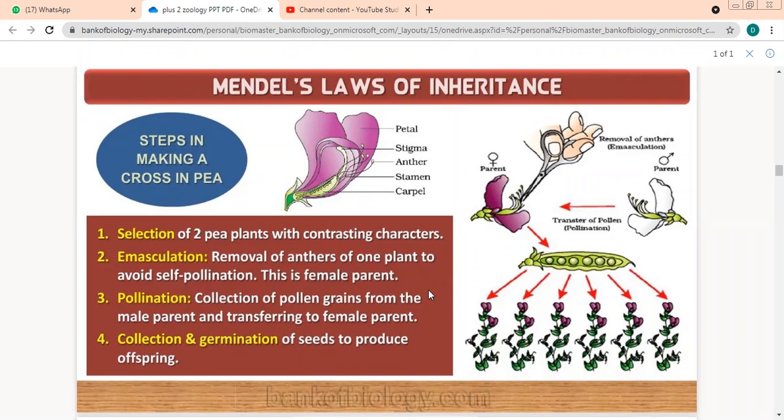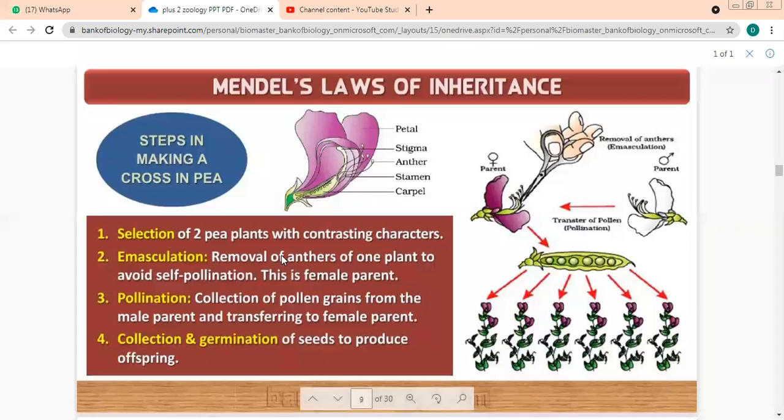Yes, it is. Which parent? Beta, the anther is removed. So obviously it is which parent now? Female parent. How is this a female parent? We have removed the anthers. Pollination: we collect the pollen grains from the male parent and transfer them to this parent. We have to provide selected pollen to this female plant.